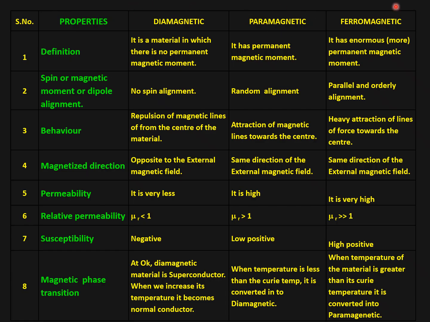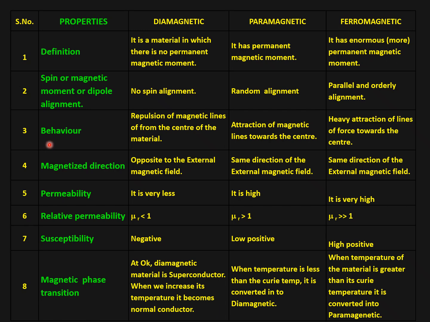Comparison of dia, para, ferro. By definition, there is no permanent magnetic moment in a diamagnet. A paramagnetic material has a permanent magnetic moment because of a few unpaired electrons, and more unpaired electrons result in an enormous permanent magnetic moment in the case of ferromagnetic material.